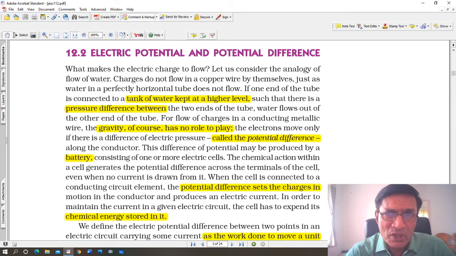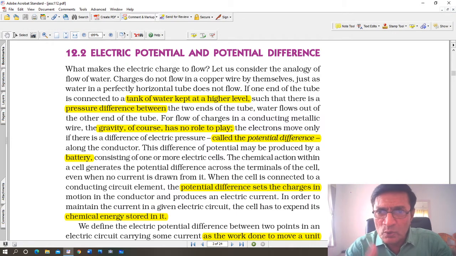Alright, so we have discussed so far about electric charge. The flow of electric charge is called current, how the electrons move. It is not fully understood as yet, although it is understood, but it is beyond the scope of this book to describe exactly how electrons move in a conductor. Now let's go to the next part of the chapter, that is electric potential and potential difference.